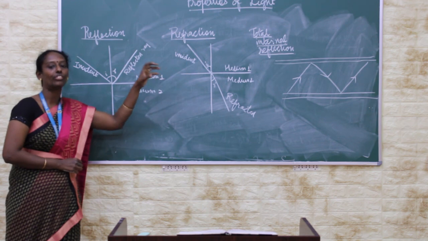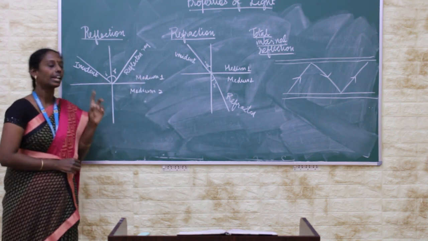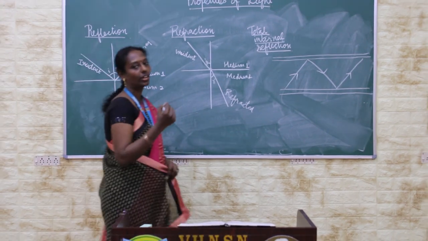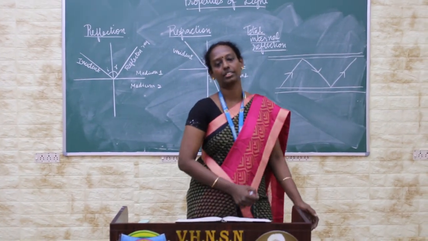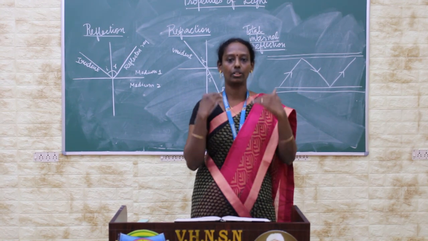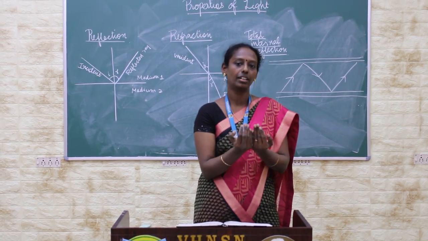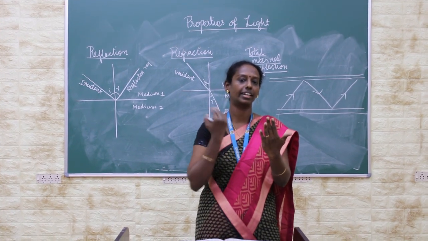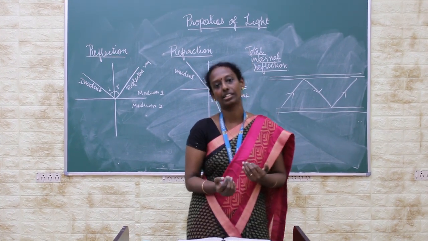So bouncing of light in the same medium is said to be reflection. You see your face in a plane mirror because of reflection. Your face's light hits the mirror and is reflected back, so you can see your image.